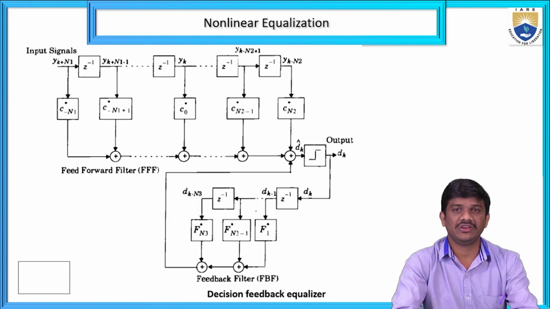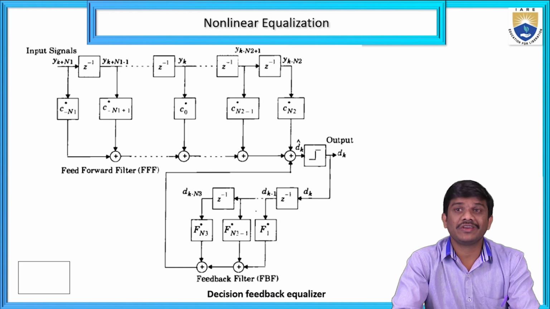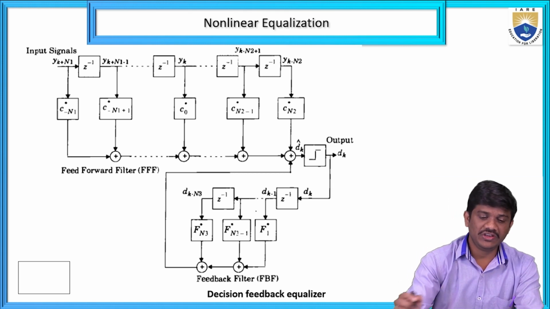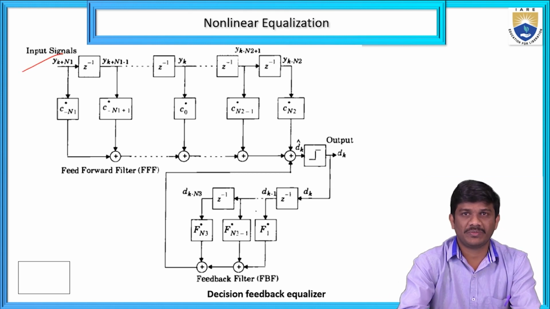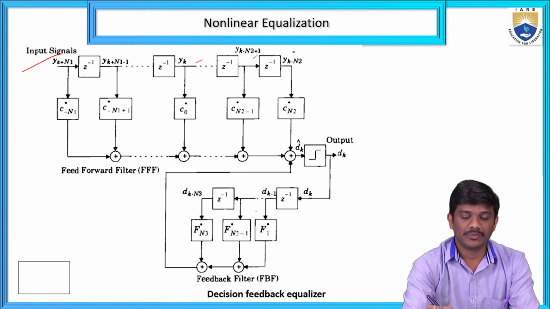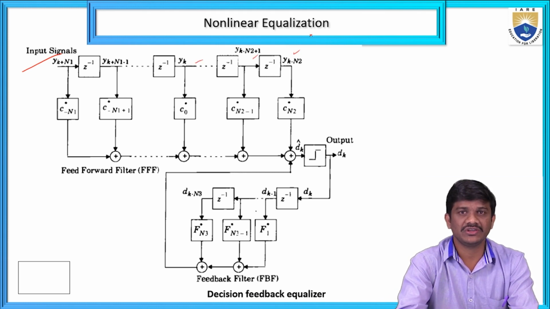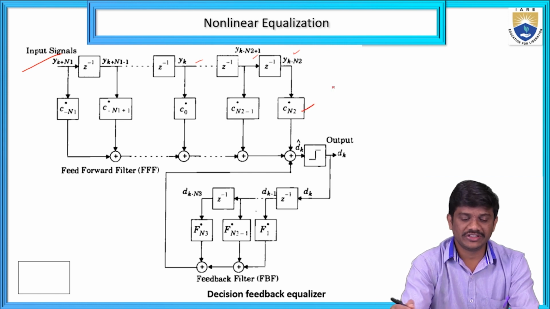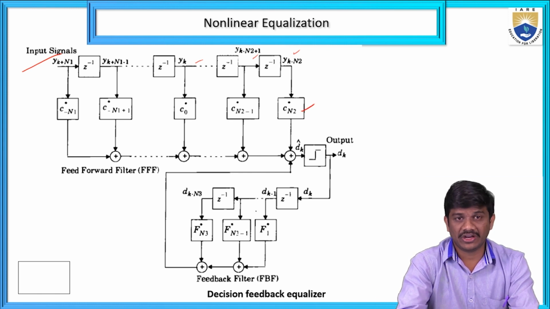Here you can see what the input signals are, what the coefficients are, and what the output is for this non-linear equalization type, the decision feedback equalization. This is the input signal, y k plus N1, and after that y k plus n minus 1. These are the different input signals given to the particular equalizer. And here we can see the coefficients, c minus N1, c minus N1 plus 1, c naught, and up to c N2 minus 1 and c N2. This is the series of coefficients given to the input signals.